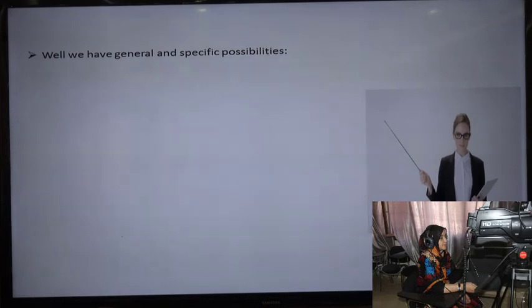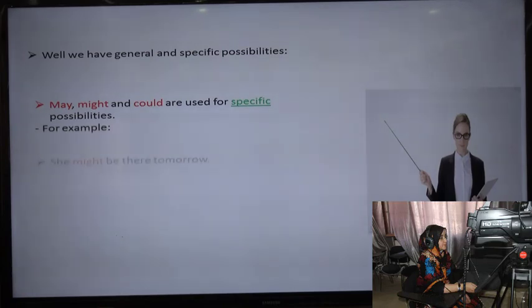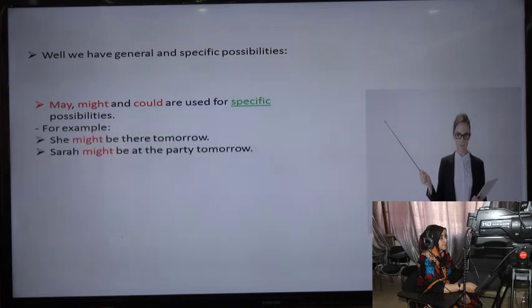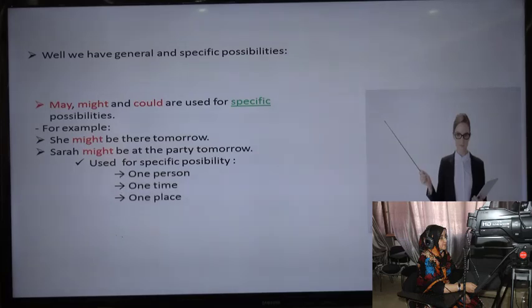Well, we have general and specific possibilities. May, might, and could are used for specific possibilities. For example, she might be there tomorrow. Sarah might be at the party tomorrow. Used for specific possibility: one person, one time, and one place.